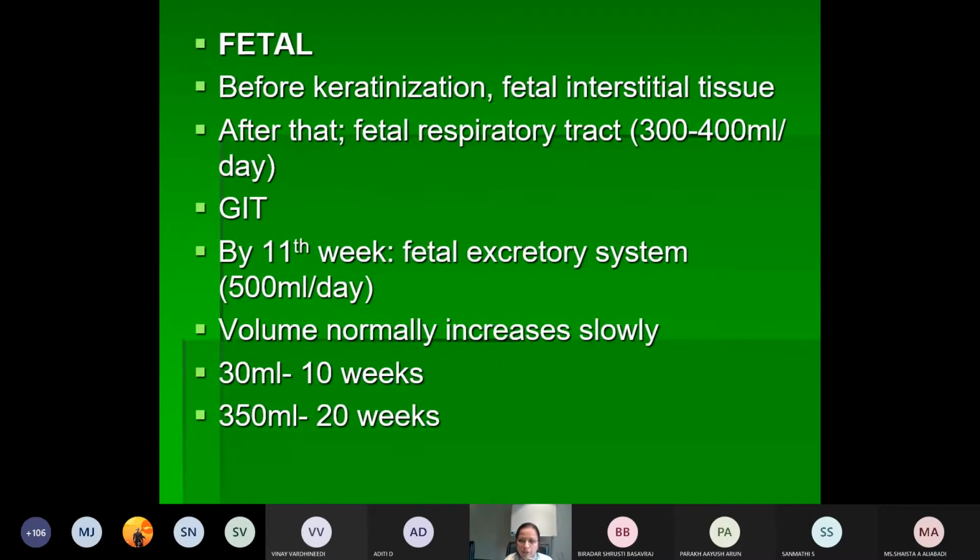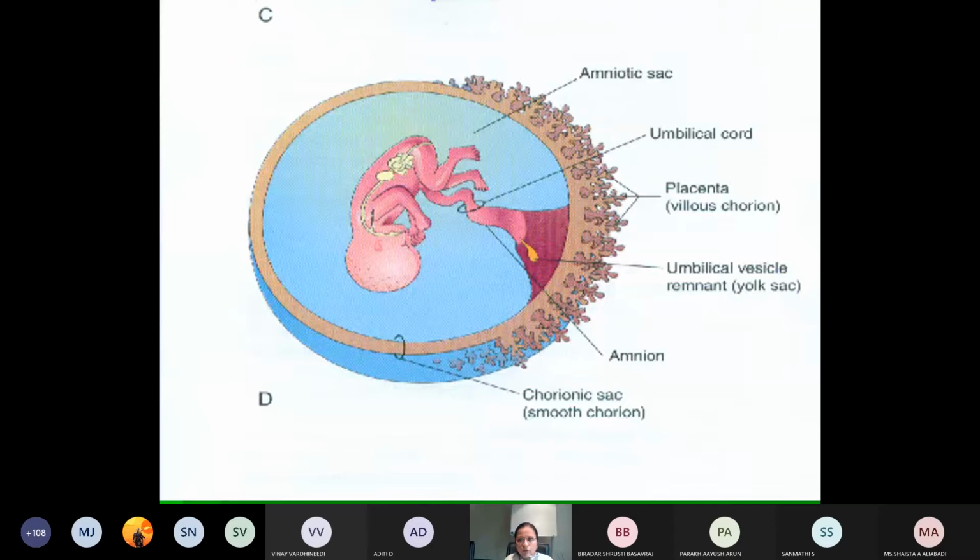Initially the volume is very small, and it gradually increases. At 10 weeks it is around 30 ml, at 20 weeks it is around 350 ml, and at term it will be around 700 to 1000 ml. That is how the amniotic fluid gradually increases. So this is the complete amniotic sac, which has enlarged at the expense of the chorionic cavity.